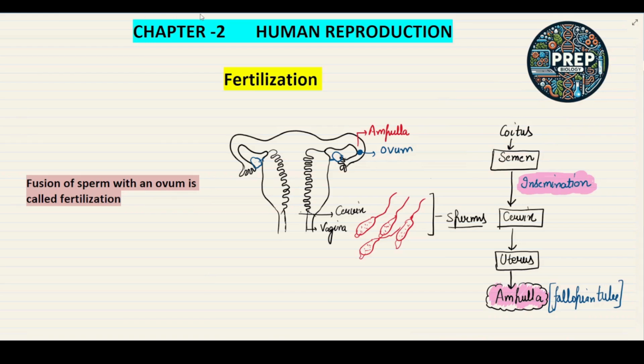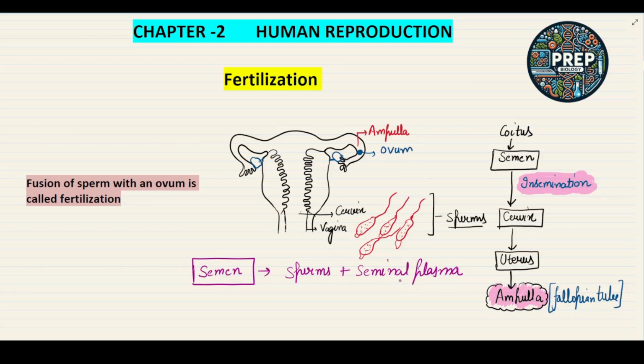If we see the composition of the semen, it is the combination of sperms and seminal plasma. So the semen contains the sperms and the seminal plasma.